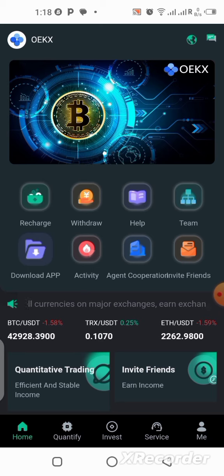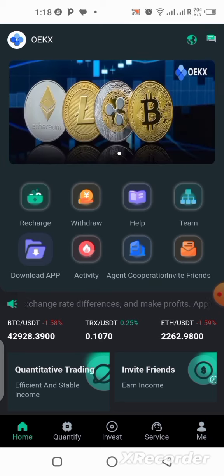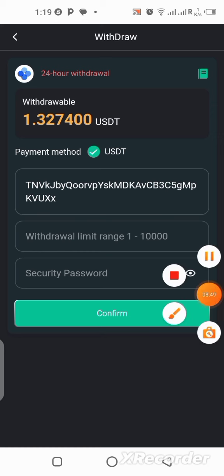Now in order for you to cash out from here, all you need to do is to click on withdraw. We're going to be cashing out the $1.32 that we just earned right here, right now. You just go to your wallet, any wallet you always use to receive payment. You copy your USDT TRC20 address and bring it over here.